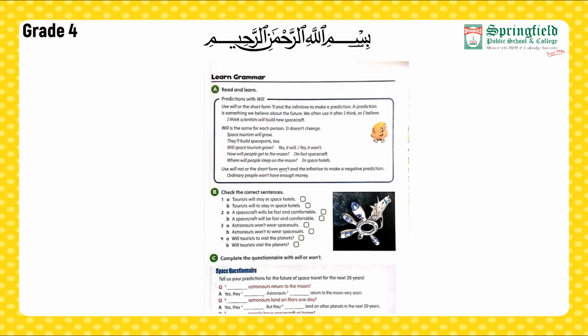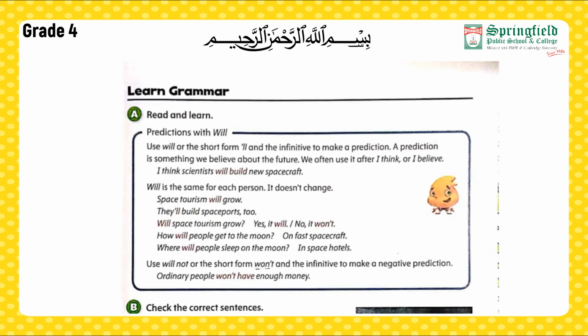Moving down, learn grammar. Part A, read and learn. Predictions with will. Use will or the short form, that is apostrophe double L, and the infinitive to make a prediction. A prediction is something we believe about the future. We often use it after I think or I believe. Like we have got a sentence here, I think scientists will build a new spacecraft. Now this is a prediction using I think. That is, I think that scientists will someday build a new spacecraft.